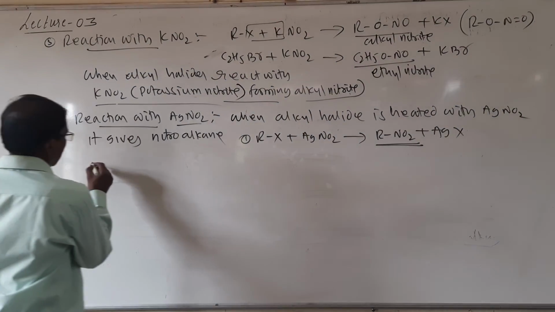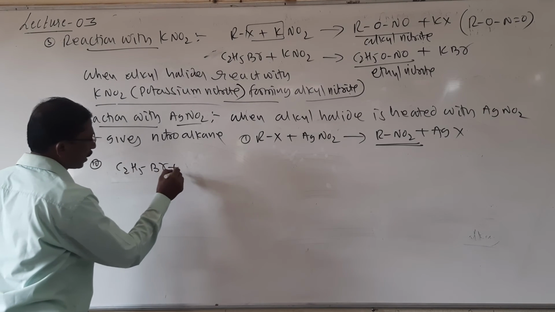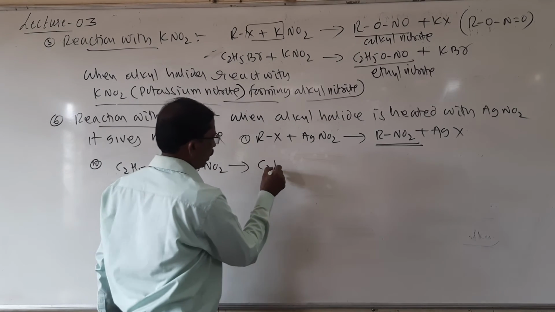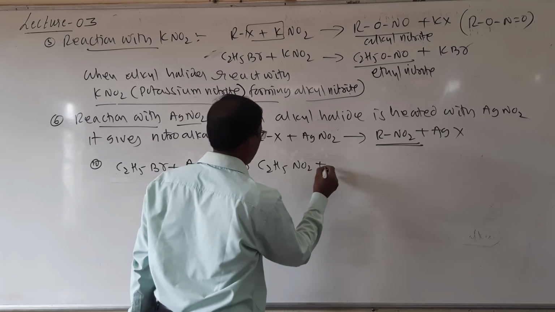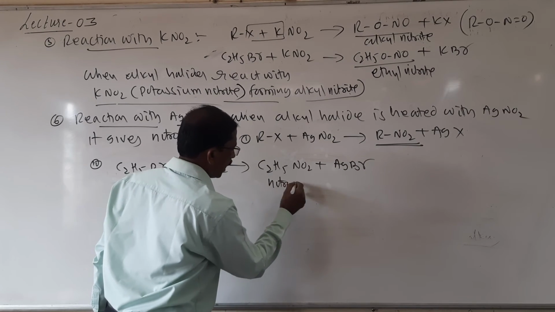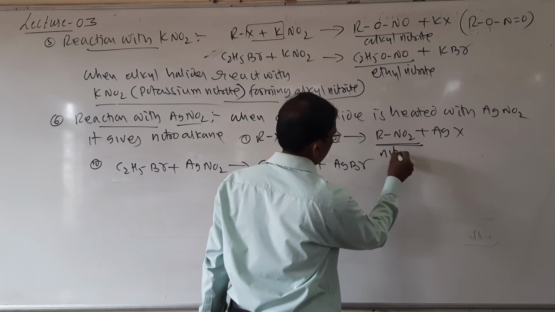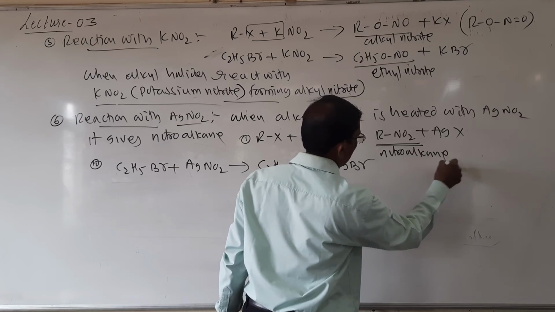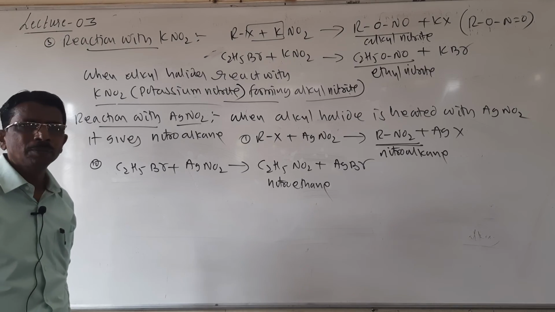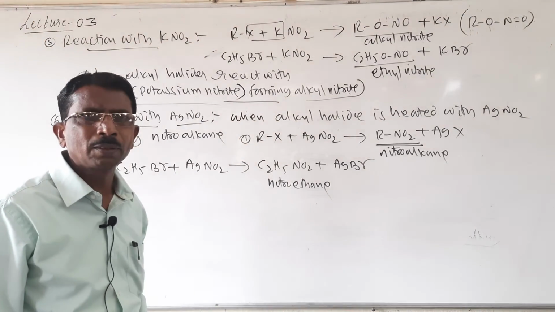So then I will write an example, C2H5Br plus AgNO2, so it gives C2H5NO2 plus AgBr. So nitroethane, nitroalkane. Look here students, it is the difference here. So I have given both two examples of how the linkage takes place.